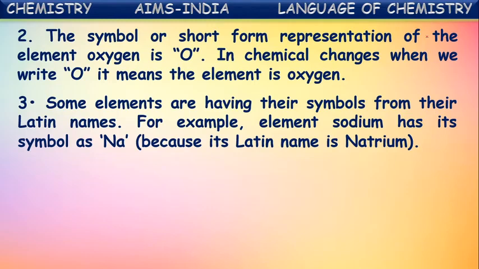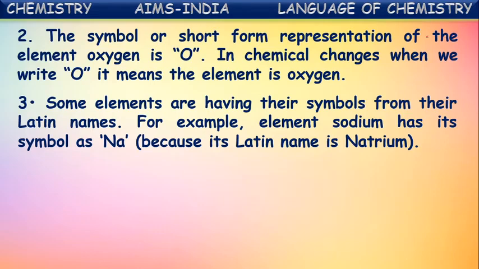For example, if you say hydrogen, the first letter of the hydrogen name is H. So its symbol is taken as H. But if you see helium, helium also has the first letter H. But H is already taken as the symbol for hydrogen. Then along with the H, the second prominent letter E is also taken into the symbol for helium. So it became He as the symbol for helium.